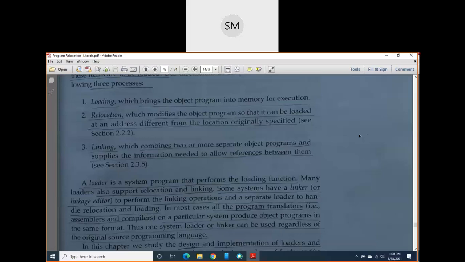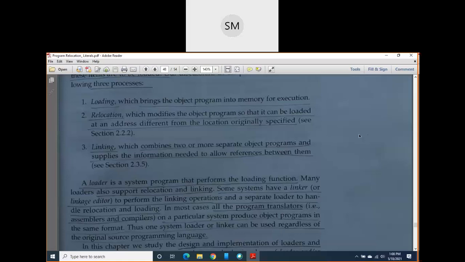In addition to relocation, the loader can perform linking also, that is, combining two or more separate object programs together. So the loader will not only load object programs into the memory, it can perform relocation also and linking also. But in this module I am going to explain one simple loader. Its design is very simple.